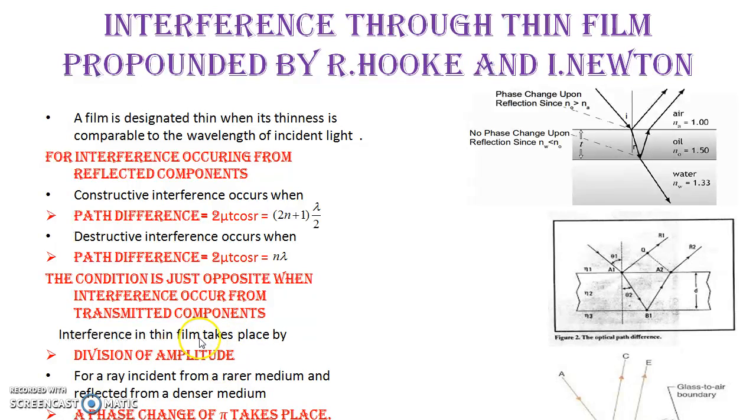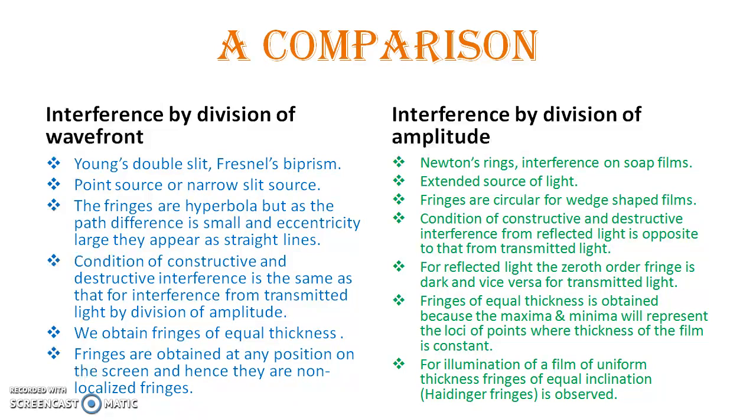And well, it is important by now for us to know that here actually interference takes place by division of amplitude, and typical interference patterns that we see by division of amplitude are the ones that we see from Newton's ring, and that basically gives interference from the wedge-shaped film.